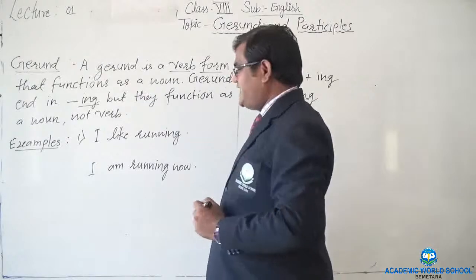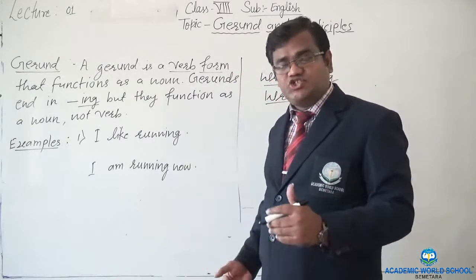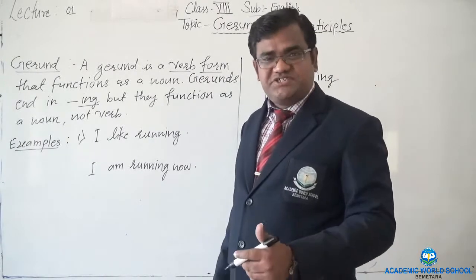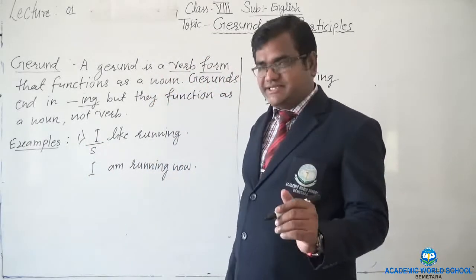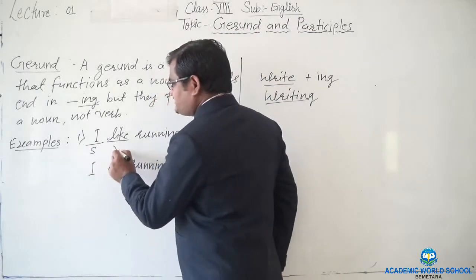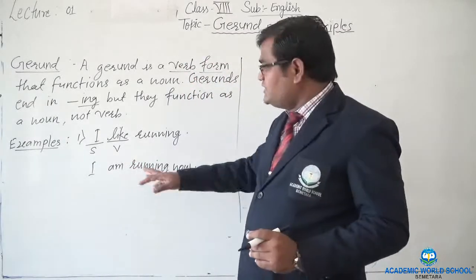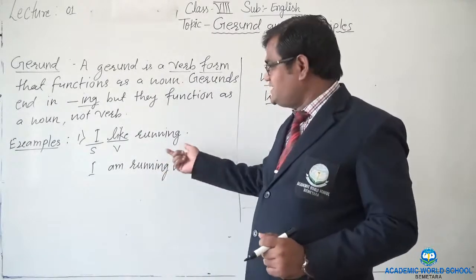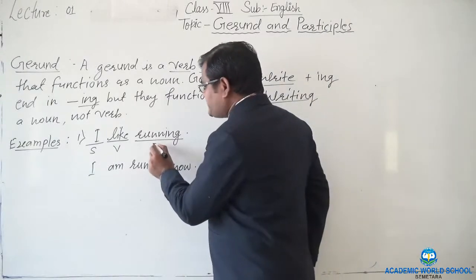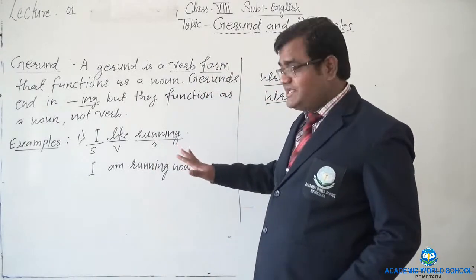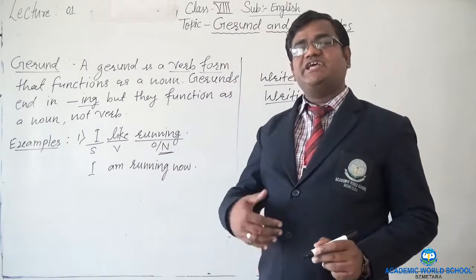For example, I like running. A sentence should have subject, verb and object. Like here, I is the subject of the sentence, like is the verb of the sentence, and that too the main verb. Like is not a helping verb at all. So if like is the main verb of the sentence, what is running? Running is the object of the sentence here. Also it is functioning as a noun.